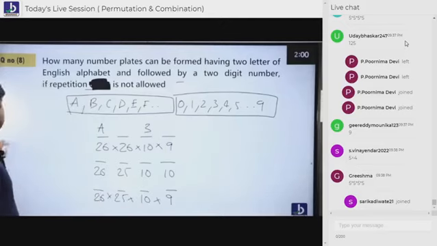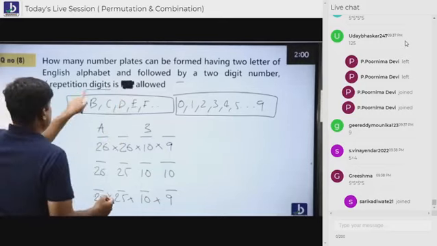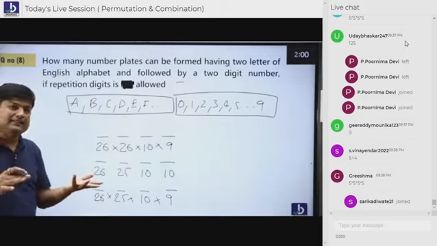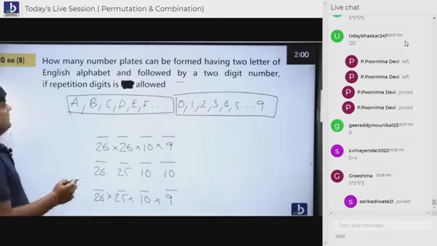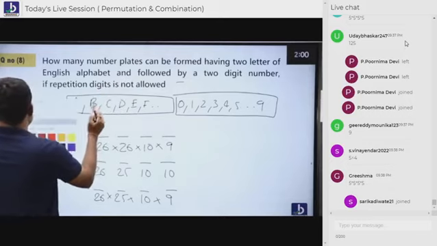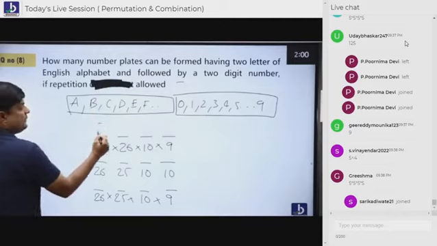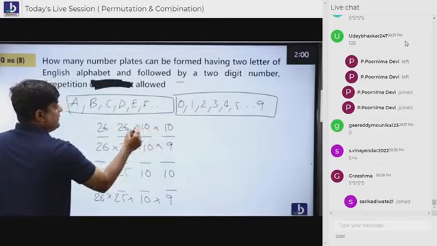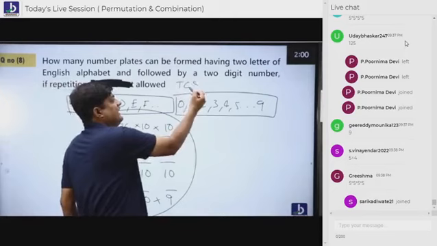Are you understanding, everybody? Suppose he told you, sir, repetition of digits is allowed, letters are allowed. Now, suppose he told you repetition is allowed. When he told you repetition is allowed, very simple. 26 people are there, all the 26 can be repeated. All the 10 people are repeated. So these kinds of questions will also be there, students, and this was given in TCS 2019.